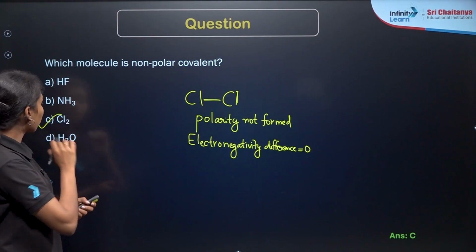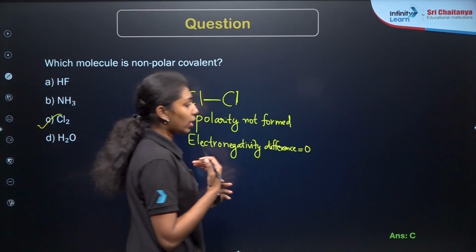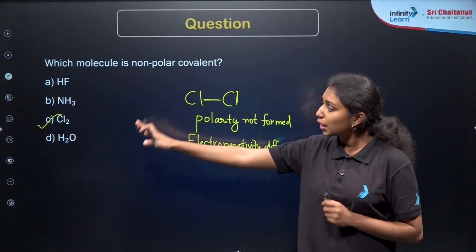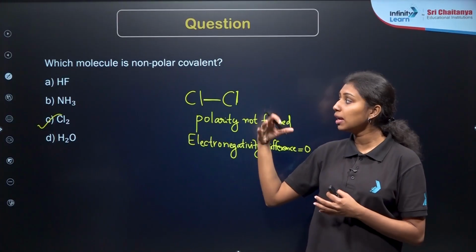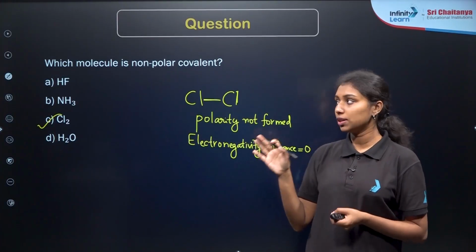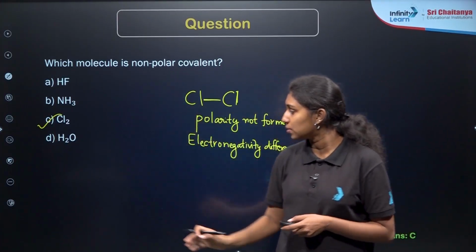So option C, chlorine, will be the correct answer. In the case of HF, NH3 and water molecule, because of the electronegativity difference between these atoms, they experience a polarity. So that's why they form polar bonds.